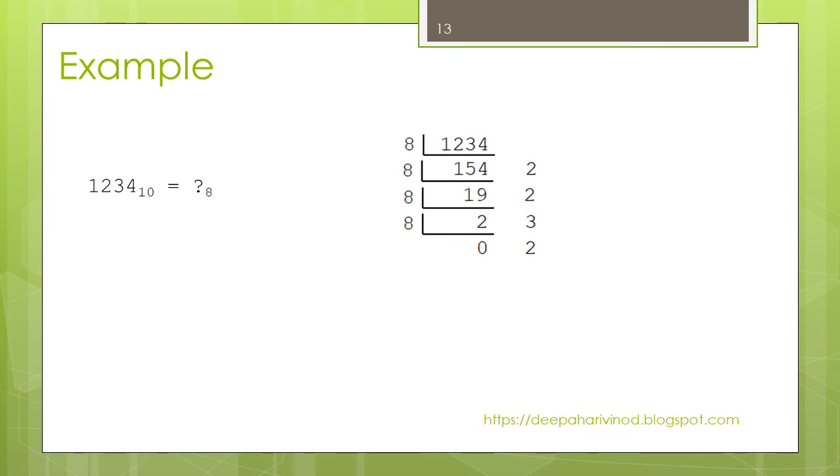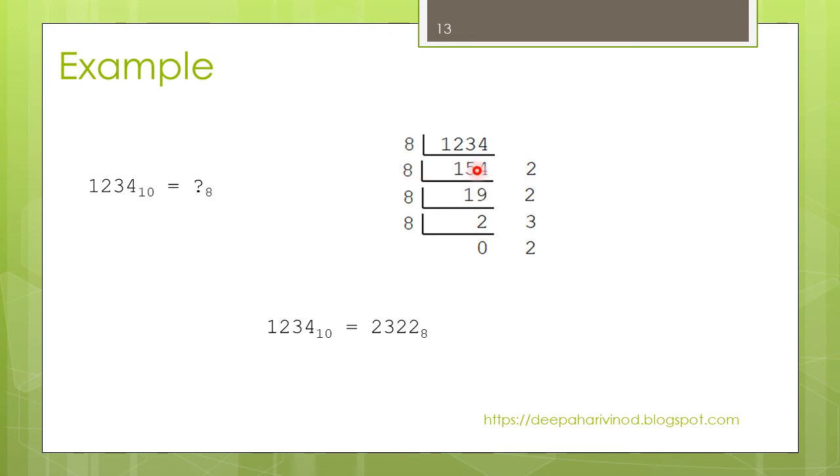Here we can see the decimal number which we need to convert to octal. That is 1234 to the base 10. To convert it into octal, I need to divide by 8. So 1234 divided by 8 gives 154, and the remainder will be 2.